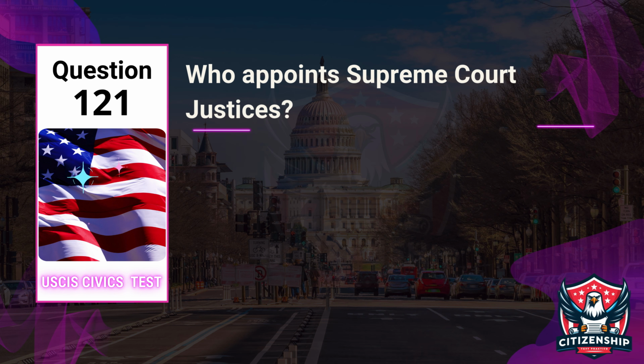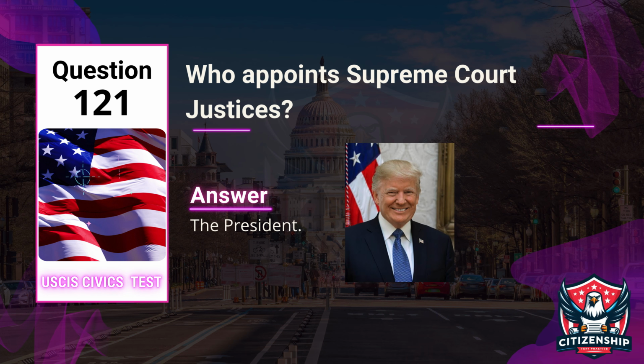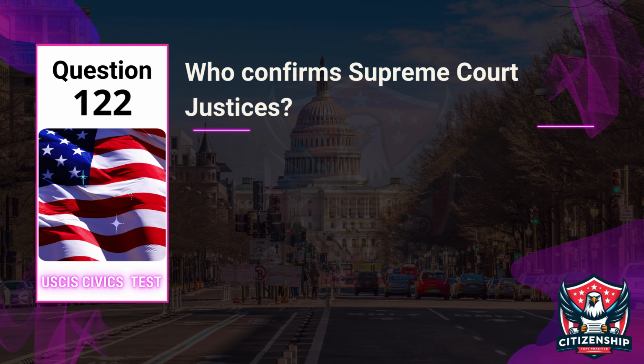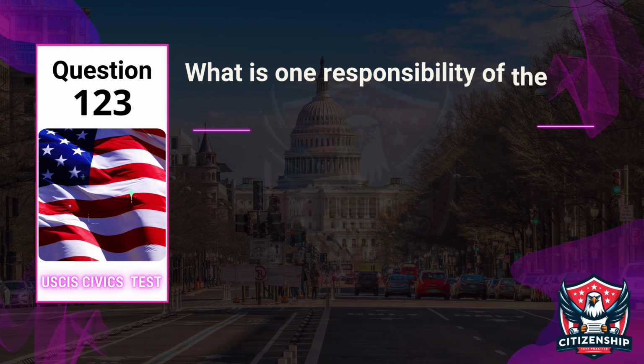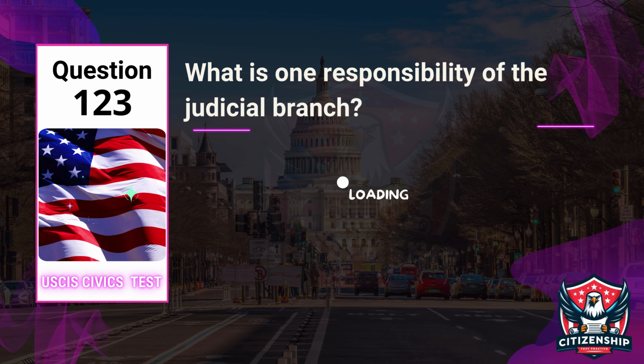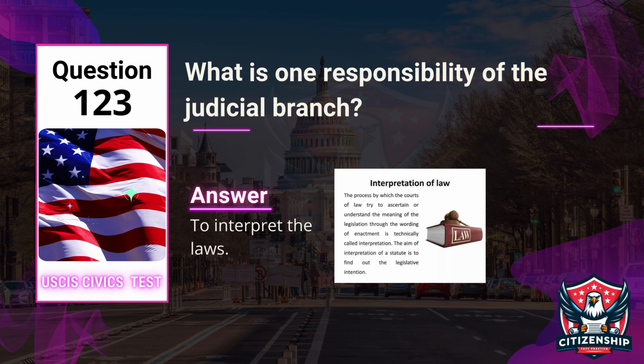Question 121. Officer, who appoints Supreme Court justices? Applicant, the President. Question 122. Officer, who confirms Supreme Court justices? Applicant, the Senate. Question 123. Officer, what is one responsibility of the judicial branch? Applicant, to interpret the laws.